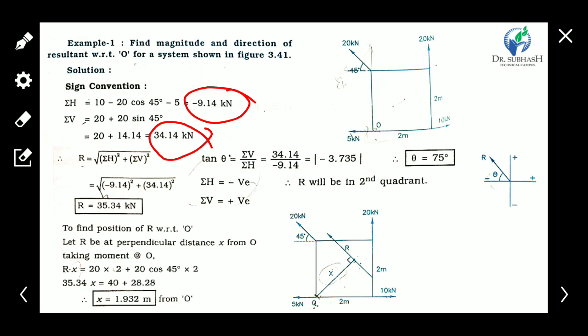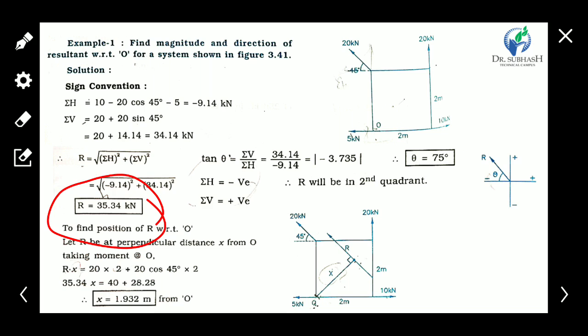Okay, so we have to find the resultant. We know that R is equal to the square root of summation of horizontal squared plus summation of vertical squared. We have both values, so put them in this equation and we easily find the value of the resultant. R is equal to 35.34 kilonewton.